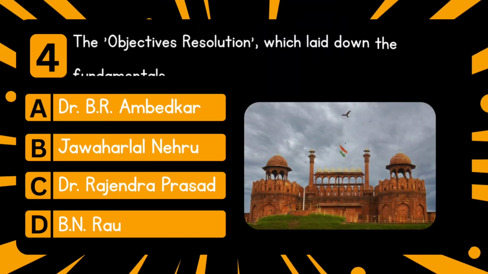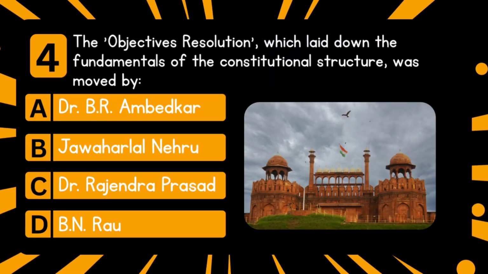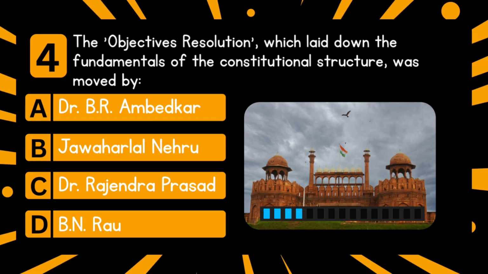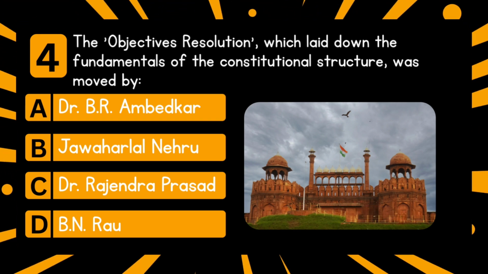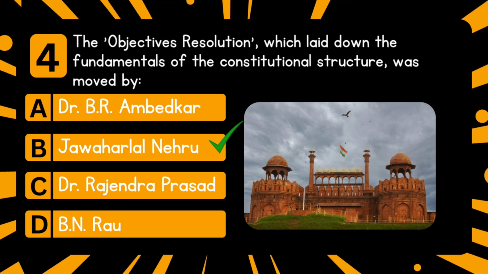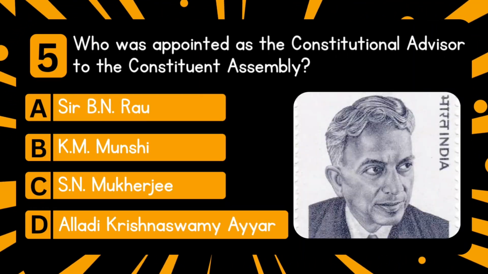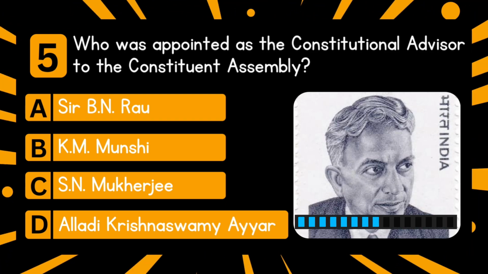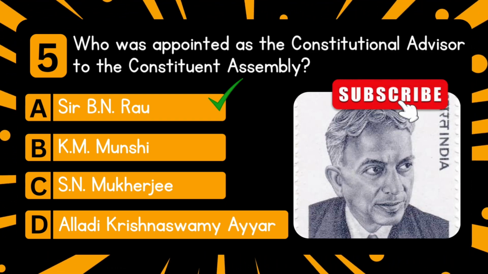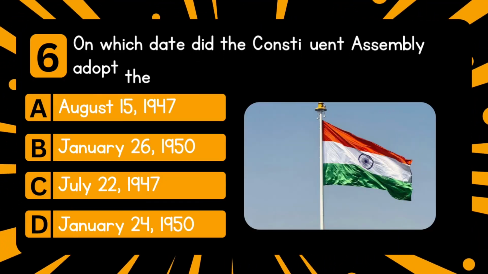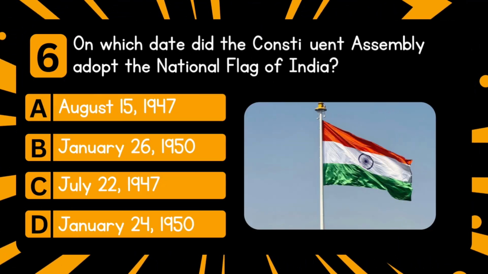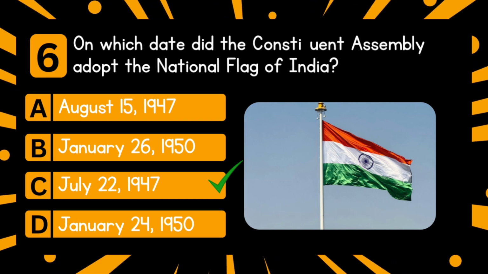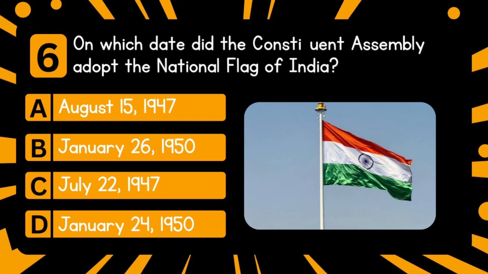Next question is the Objectives Resolution, which laid down the fundamentals of the constitutional structure, was moved by. Answer is Jawaharlal Nehru. Next question is who was appointed as the constitutional advisor to the Constituent Assembly? Answer is Sir B.N. Rao. Next question is on which date did the Constituent Assembly adopt the national flag of India? Answer is July 22, 1947.